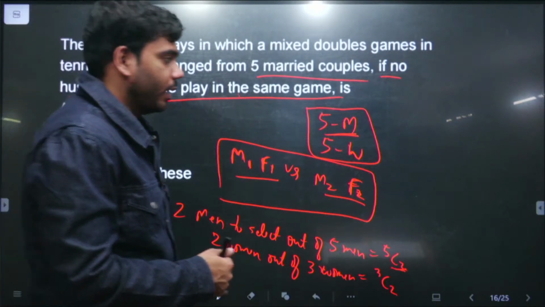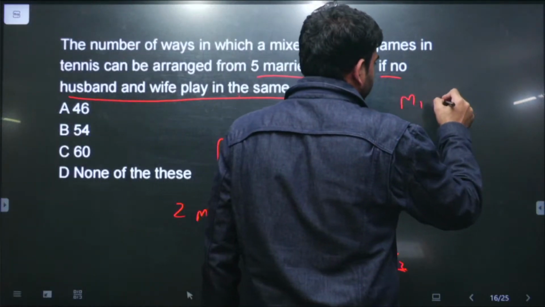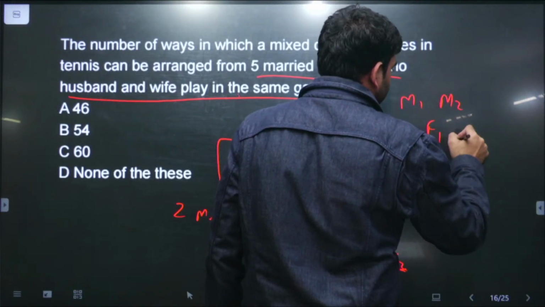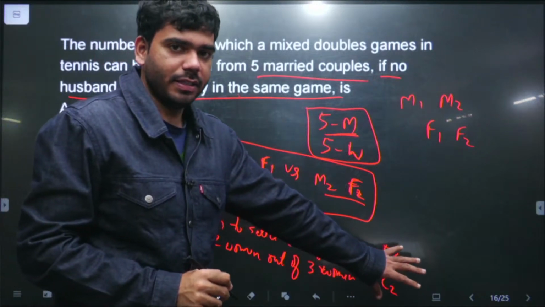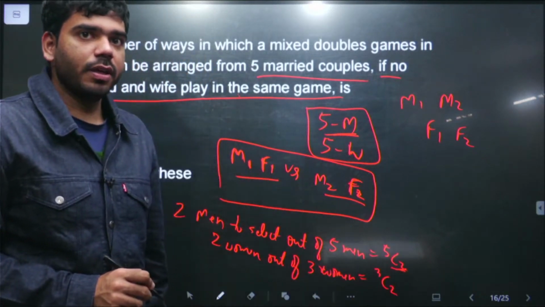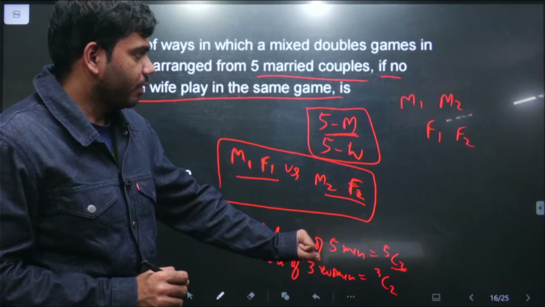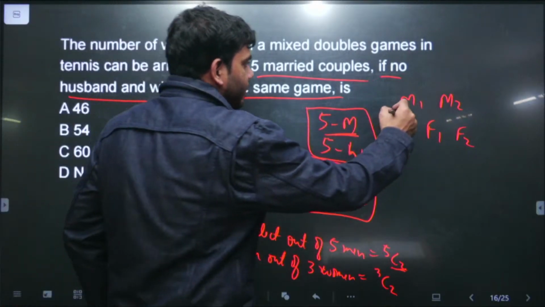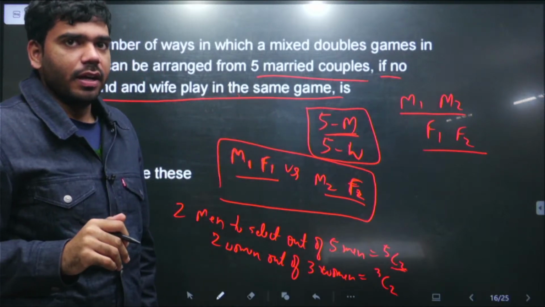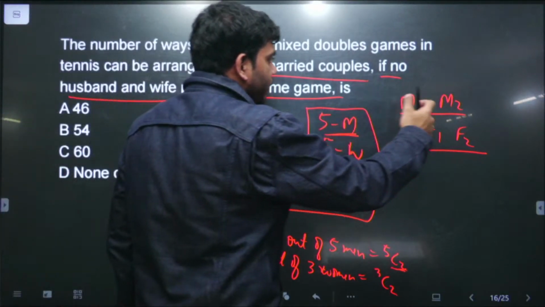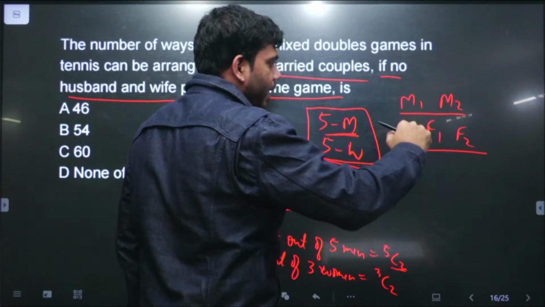Now we said that we have selected male 1, male 2, and we have selected female 1, female 2, and we have made sure all these possibilities of how we can select are covered. After this selection, we now know that these are the 4 people and they are not related. Any one of these are not married. After this, we are told that we also have to arrange a match.